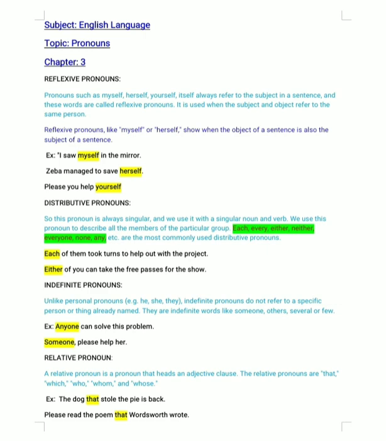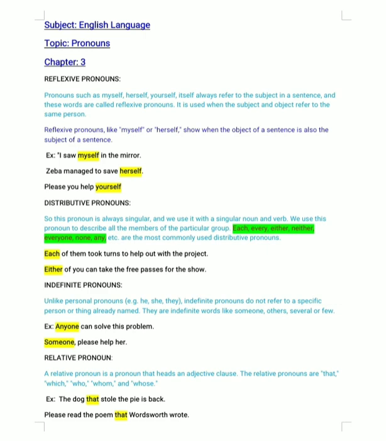So students, what does reflexive pronouns mean? Pronouns such as myself, herself, yourself, itself always refer to the subject in a sentence. Okay, and these words are called reflexive pronouns. So basically it is used when the subject and the object refer to the same person. For example here, I saw myself in the mirror. Zeba managed to save herself.